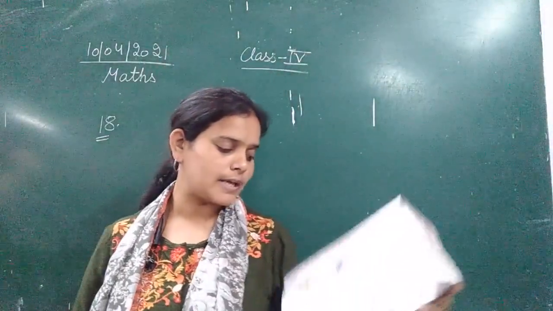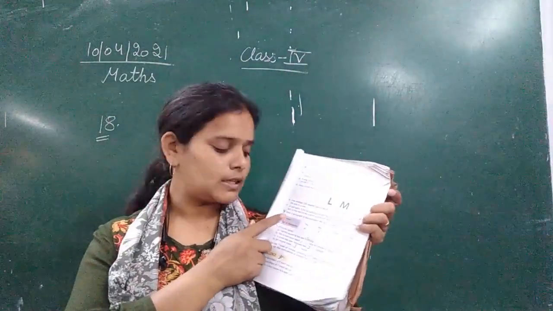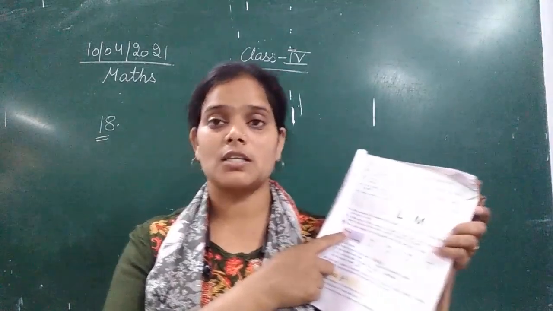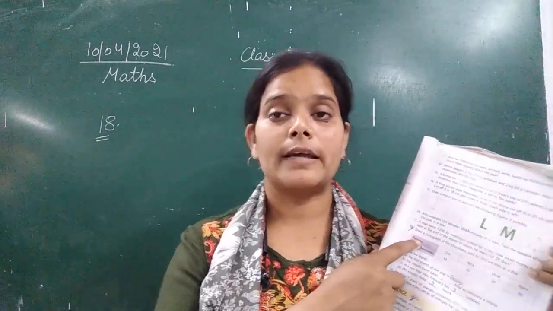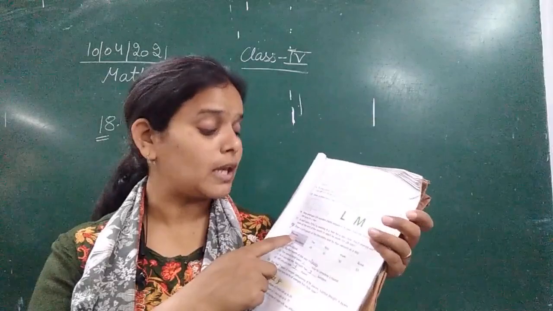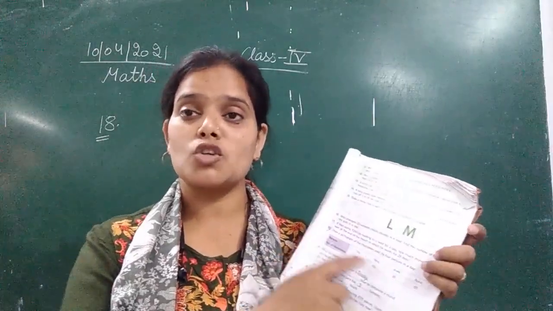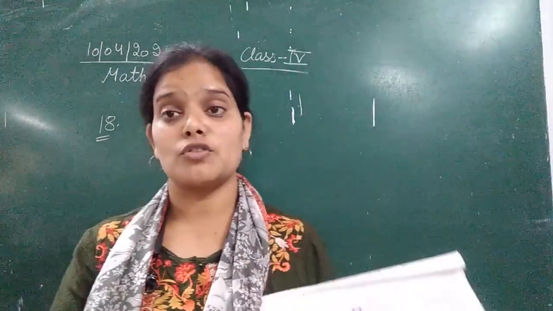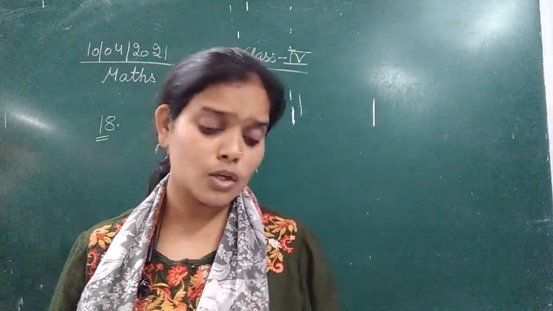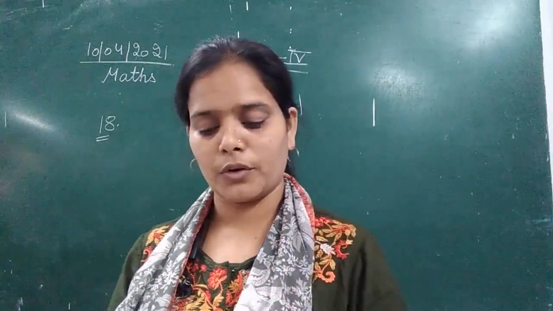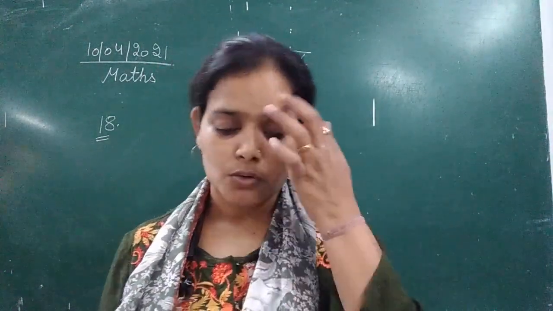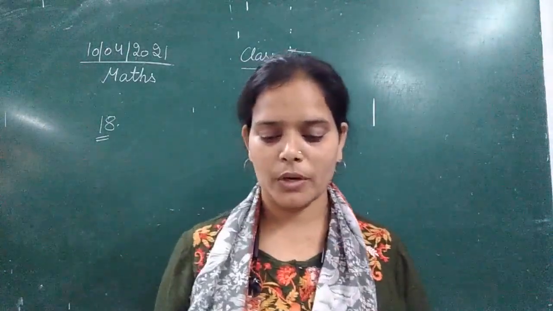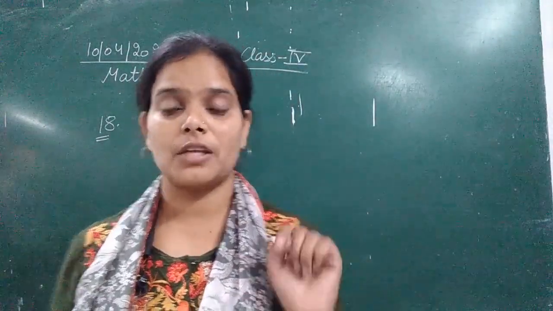This table is divided into two columns. The first column shows the name of the person, and the second column shows the number of chocolates sold by the 4 different persons. So we need to draw a pictograph for the same. Okay, let's see how we are going to draw the pictograph.